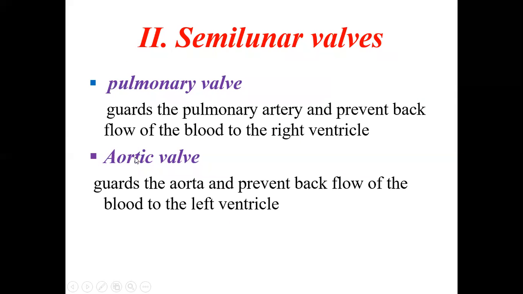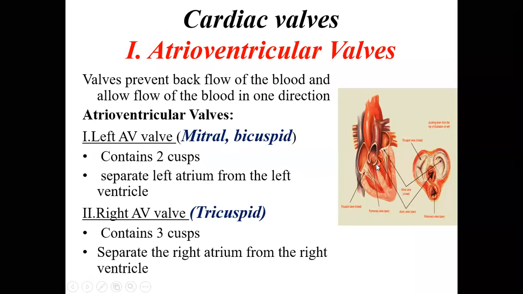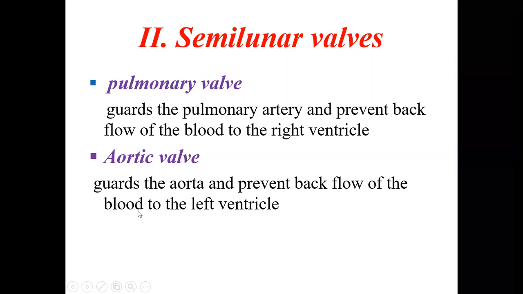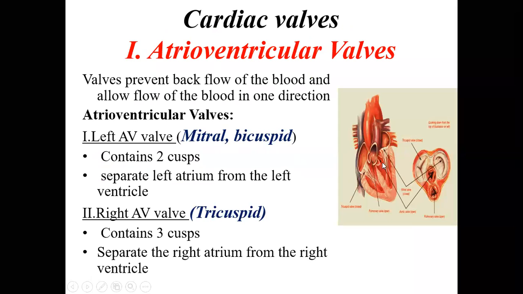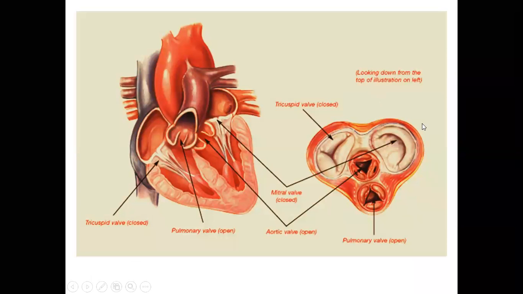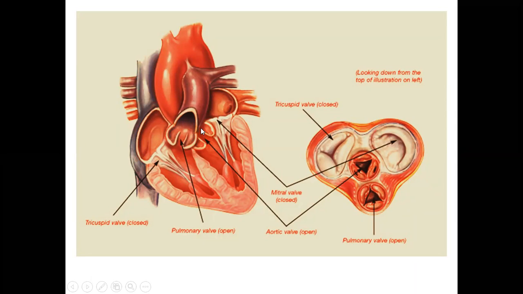Similarly, we have the aortic valve, which guards the aorta. So here is the aorta, and here there is the aortic valve. It guards the aorta and prevents backflow of blood to the left ventricle. As you can see here, the blood can go only in one direction to the aorta. It cannot come back because of this aortic valve. Here you can see again, this is the pulmonary valve, this is the aortic valve. If you take a section, here you can see the bicuspid valve or mitral valve, and this is the tricuspid valve with three cusps.